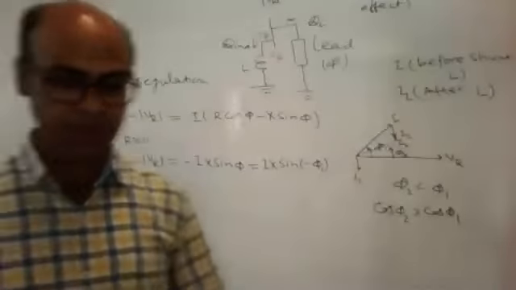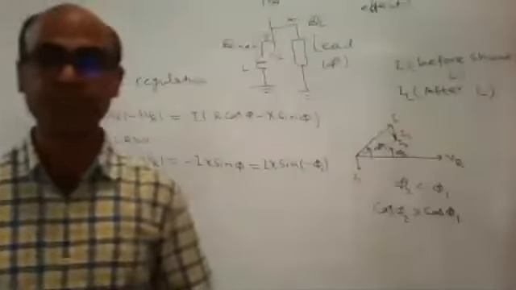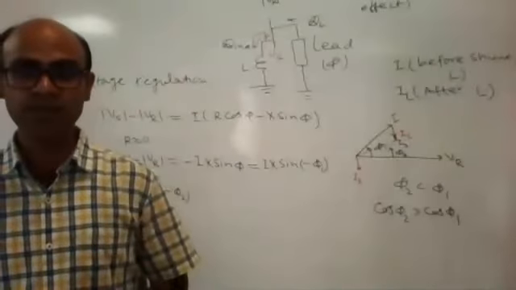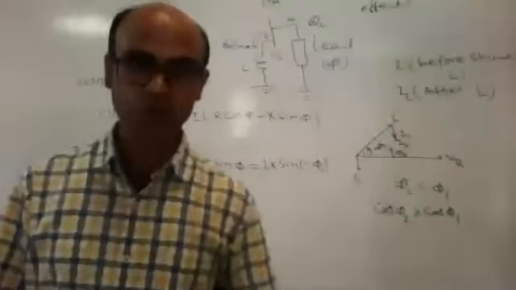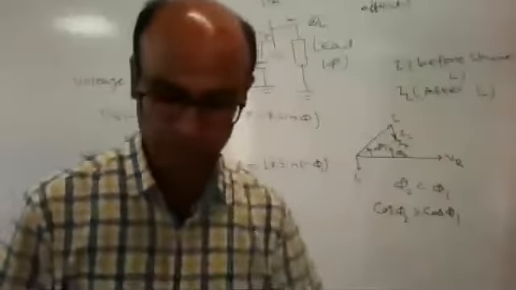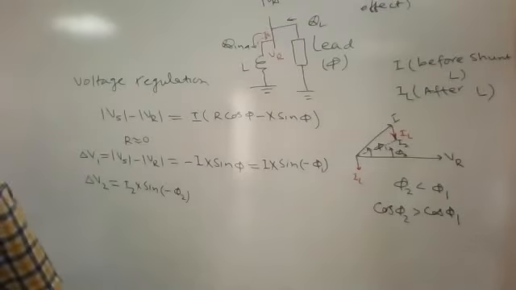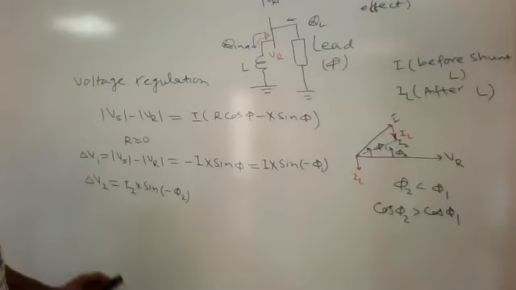Under lagging power factor, if we use an inductor, then it will degrade the performance of the power system. So we will never use an inductor in case of lagging power factor. So this is all about the shunt inductor.